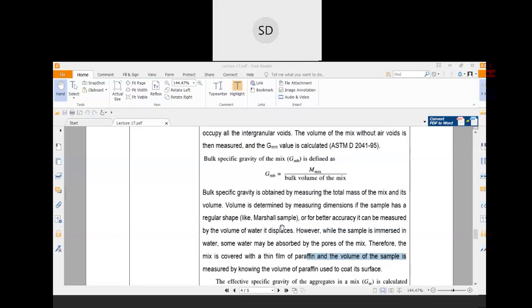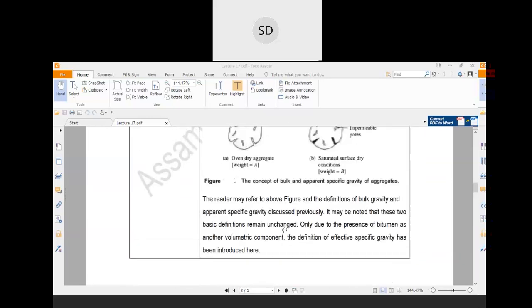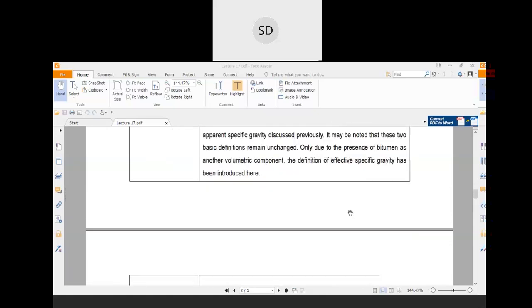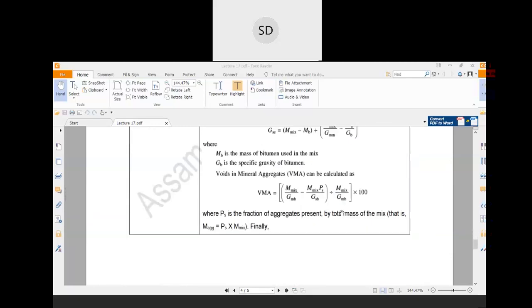What was Gsb? Gsb was the bulk specific gravity of the aggregate. So M mix divided by Gsb gives you the volume of the aggregate plus voids plus the absorbed bitumen.